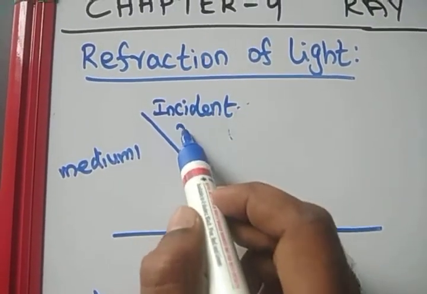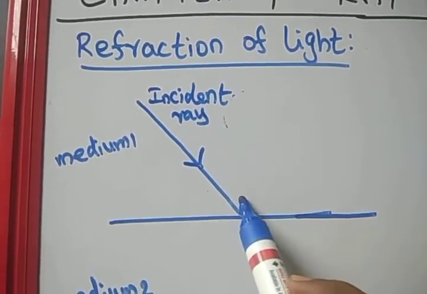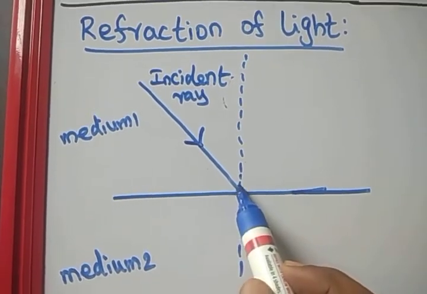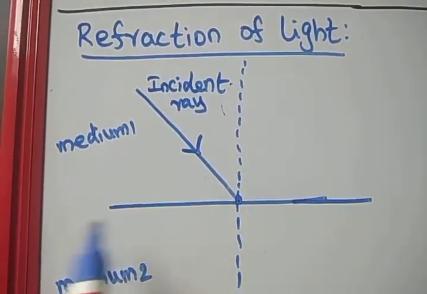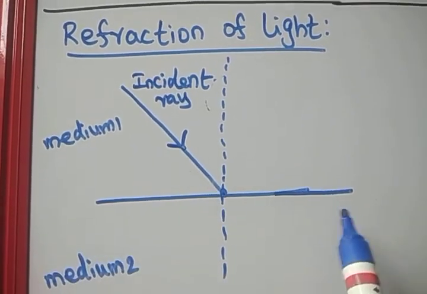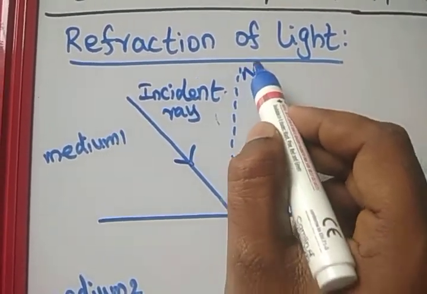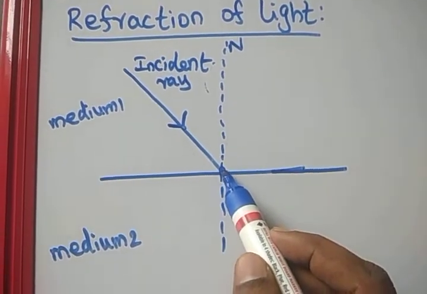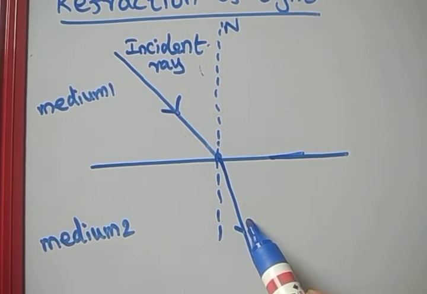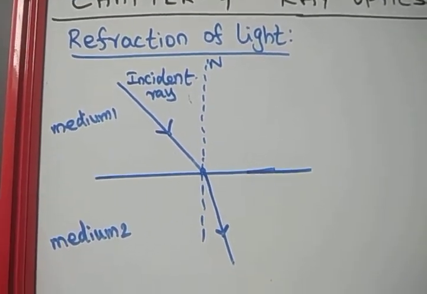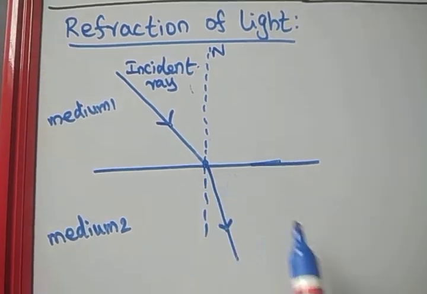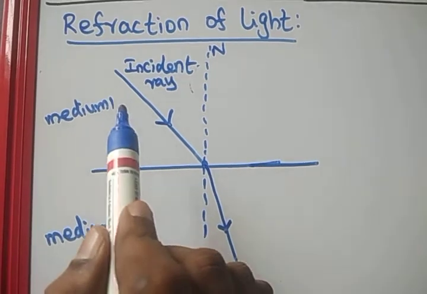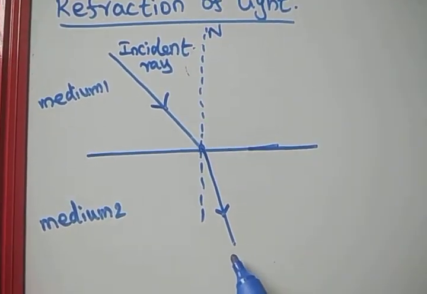At the point of intersection, we have to draw one normal line. This normal line is drawn from the point of intersection, perpendicular to the interface surface. Then what will happen? The path of the light will be bent towards or away from the normal. Light travels only in a straight line, but when the light enters from one medium to another medium, there is a change in path.